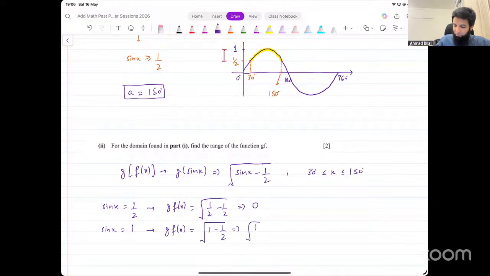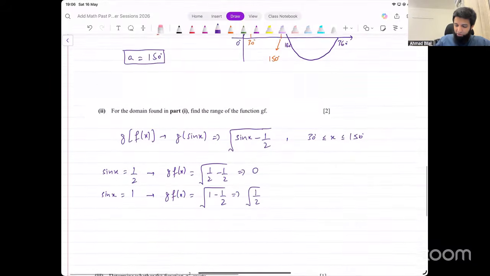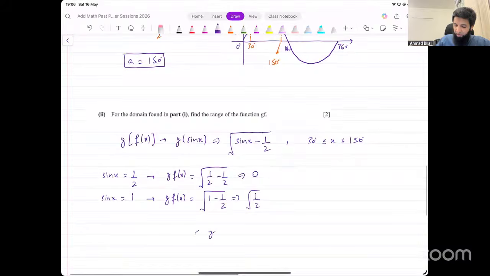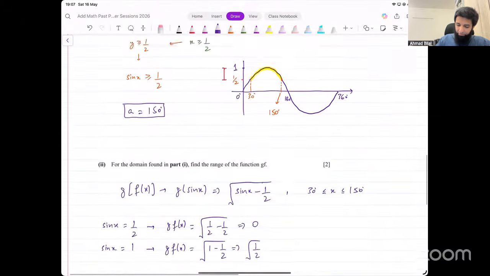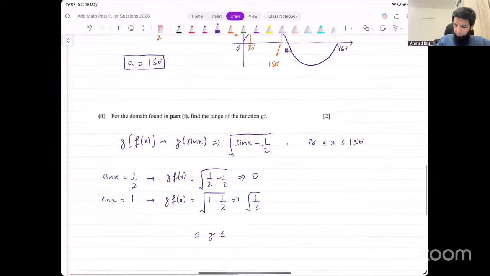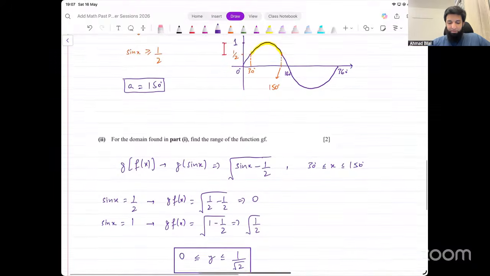And that is square root of 1 over 2, or you can say 1 over square root of 2. So what's the range of this function then? You'll say y is between, we had equal to sign with both of them, right? Yeah. So we'll have equal to sign with both of them here as well. Between 0 and 1 over square root of 2, that's the range of this function gf of x that we were looking for. That's the range of this function.